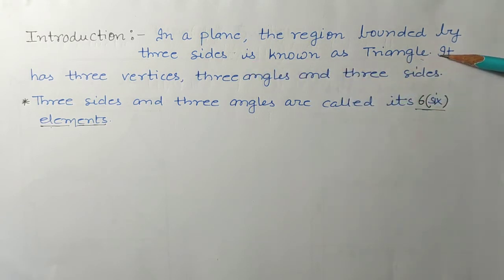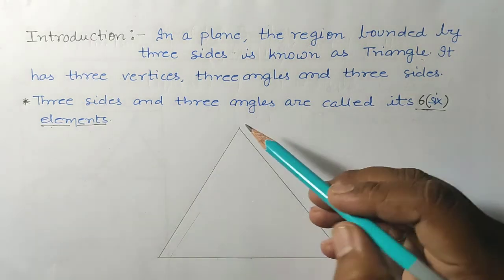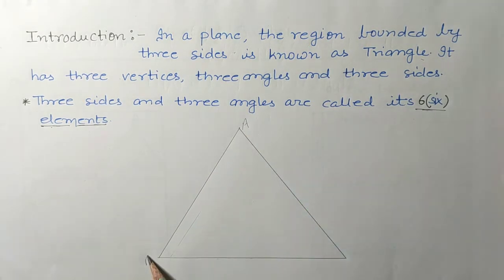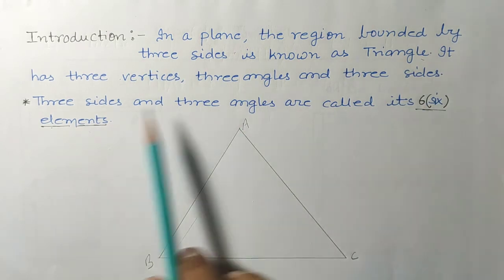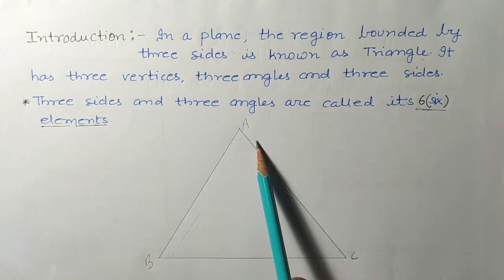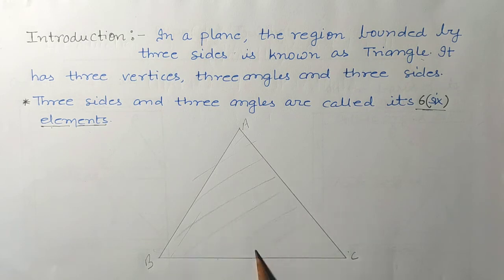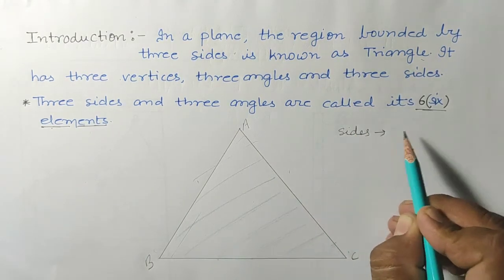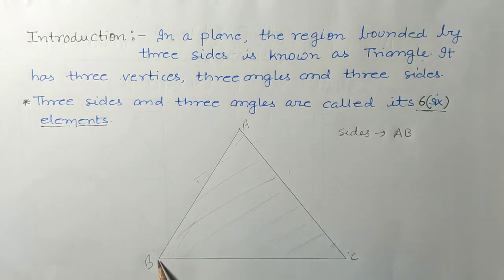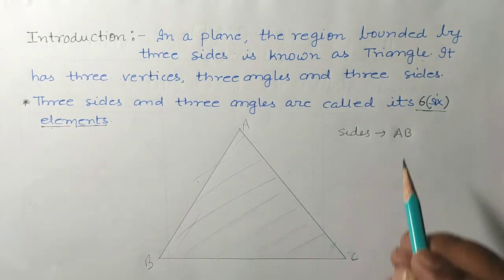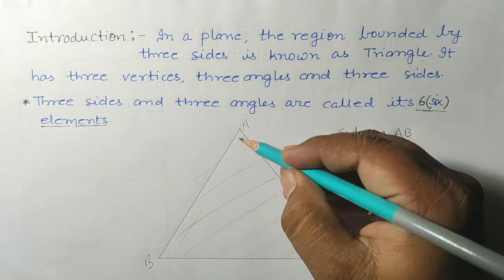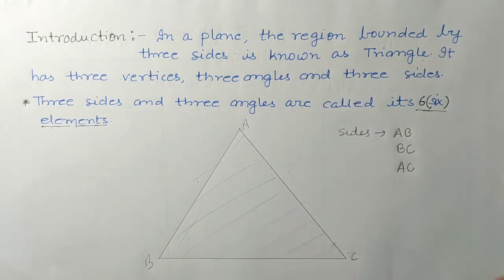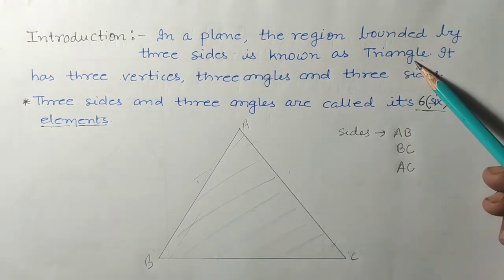See, this is a plane, and on this plane this is a triangle, because this region is bounded by three sides. The sides are AB, the side BC and the side AC. So basically the region bounded by three sides is known as triangle.